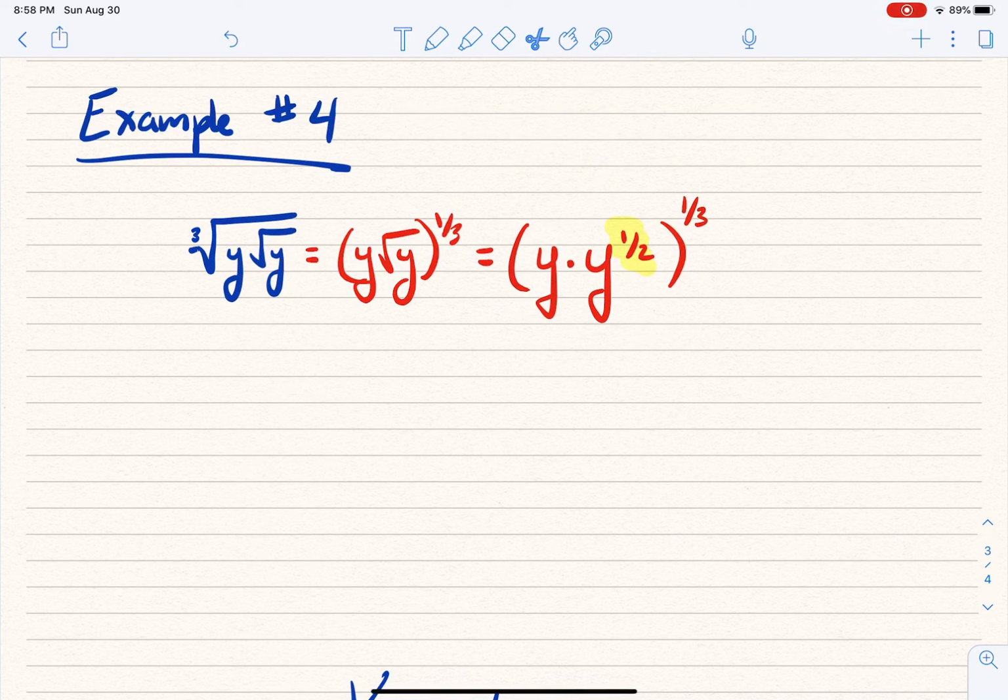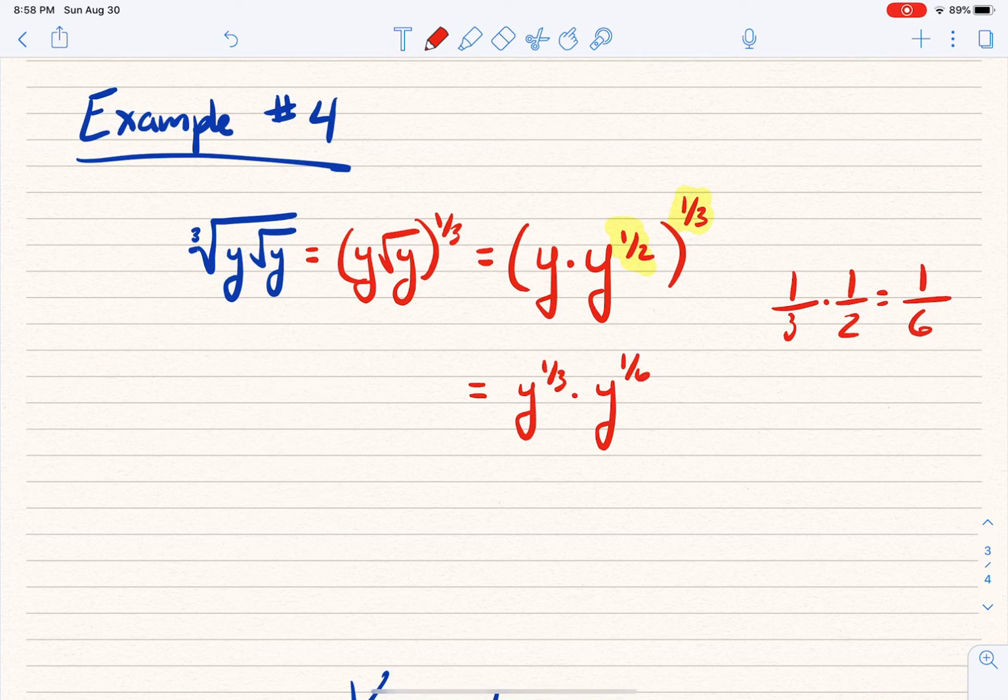But like I said, when we raise a power to a power, we multiply. And so right now what I can do is distribute this power, this 1/3, to each part. And it becomes y to the 1/3 times y to the 1/6. 1/3 times 1/2 is 1/6. If you didn't know, 1/3 times 1/2, you multiply straight across: 1 times 1 is 1, 3 times 2 is 6.